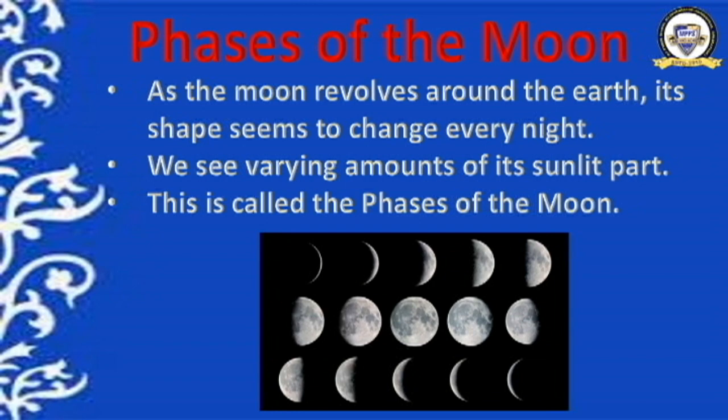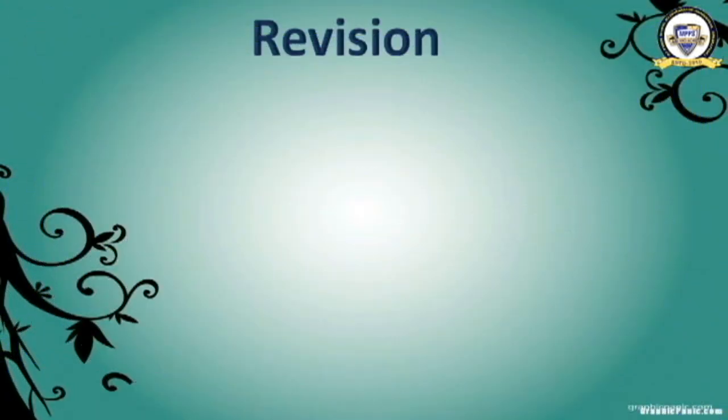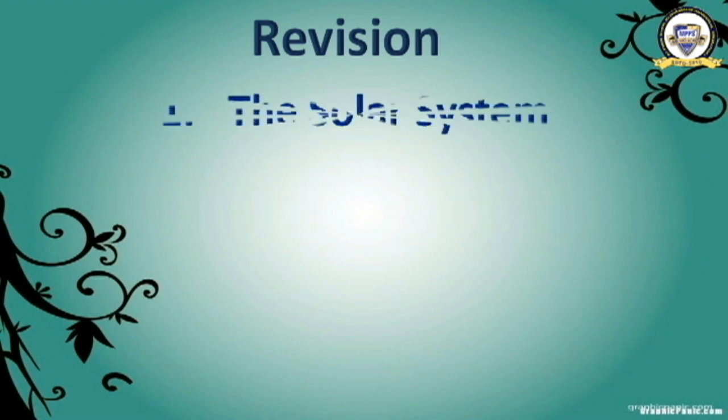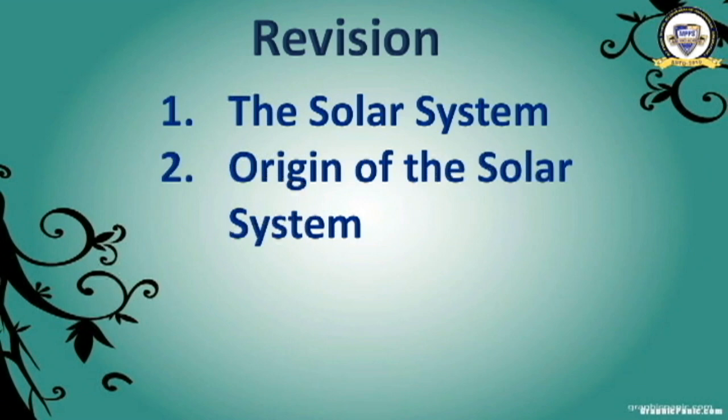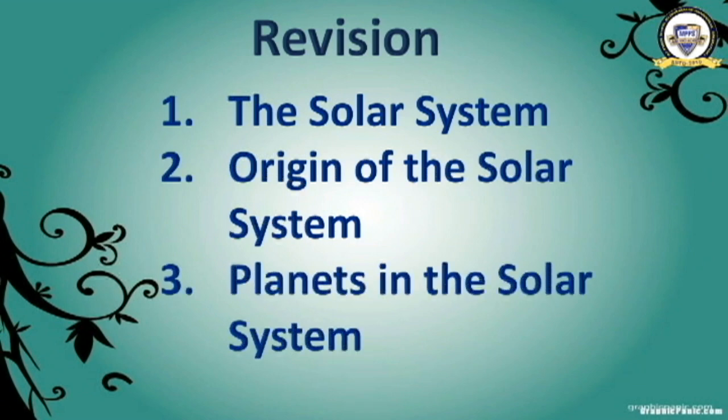Clear? So we have completed the chapter. Have a revision now. What did we learn today? We learned about the solar system, the origin of the solar system, planets in the solar system and the moon. I think there is no doubt remaining. In both the parts, what did we learn? We learned about the universe as a whole.